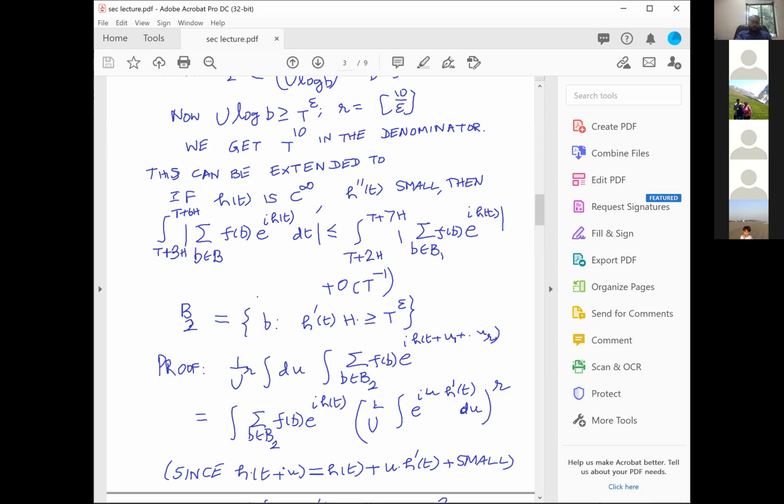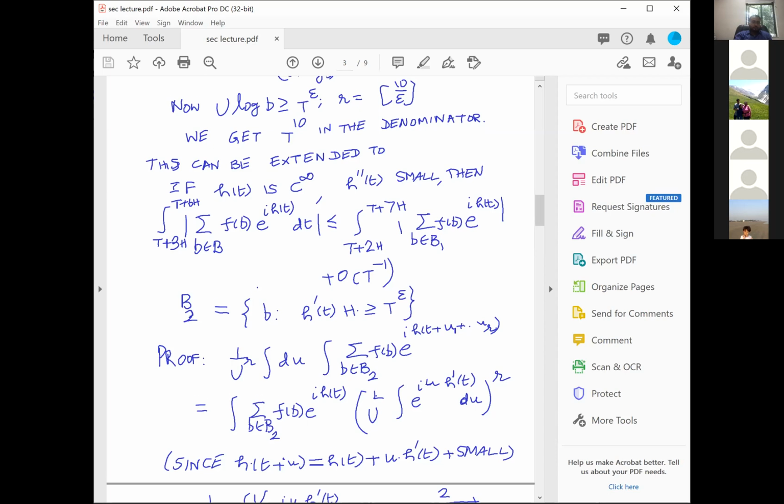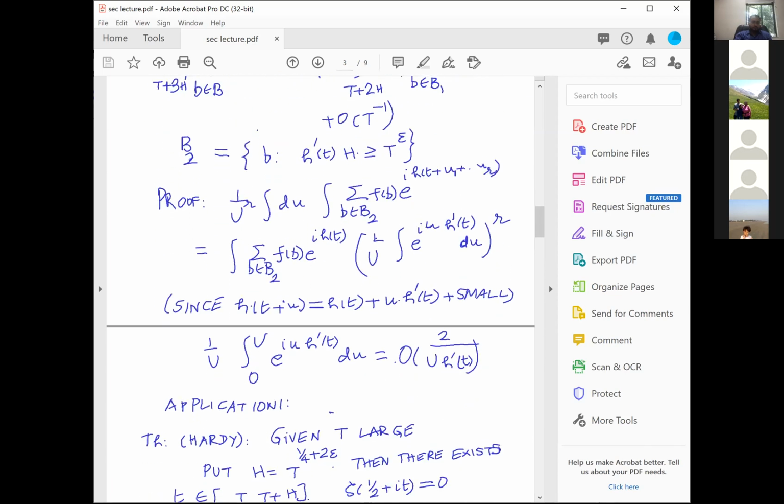And once I do that, by exactly the same argument, I am going to get e power i u times h prime t, integrated over dt. And that integration will give you an h prime t in the denominator. Therefore, you will get a u times h prime t in the denominator. Since I am assuming that the h times h prime t is bigger than t power epsilon, every time I integrate, I get an extra t power epsilon. And if I do it 10 over epsilon times, I get a t power 10, and that is good enough. Okay. That's exactly what it is.